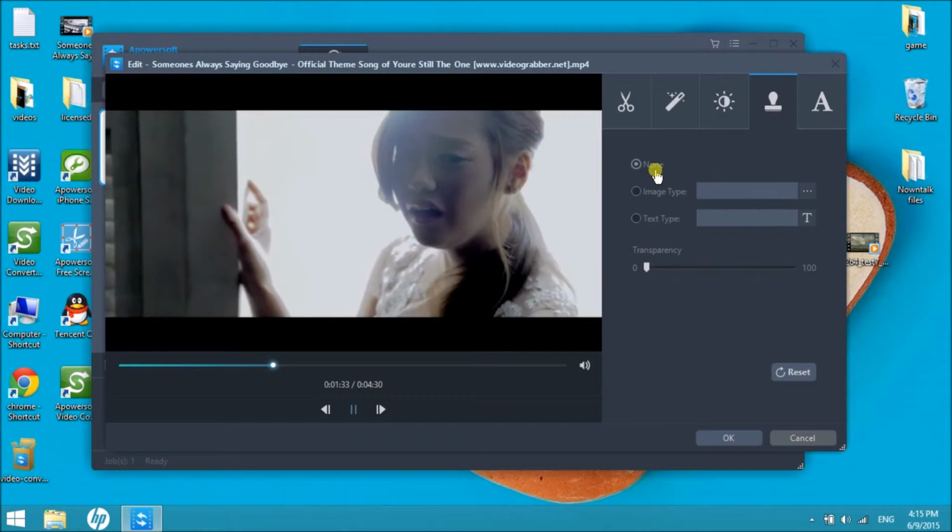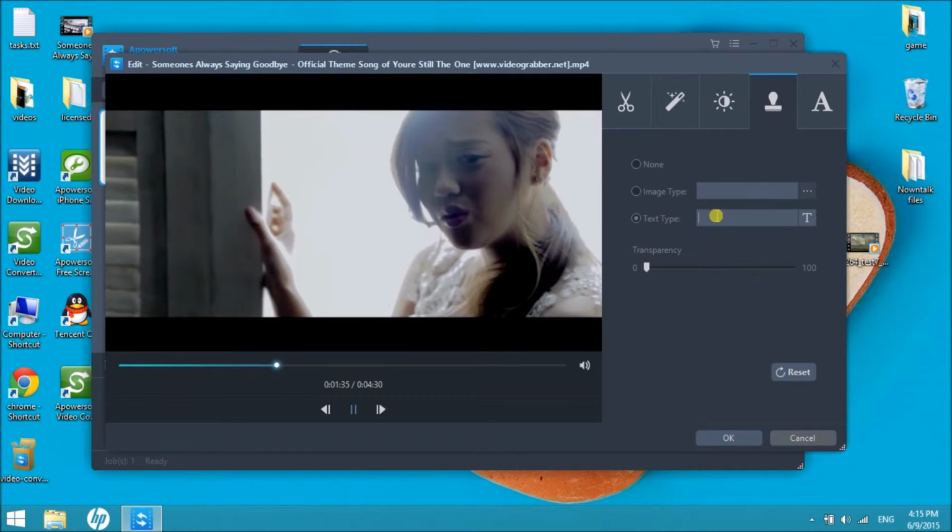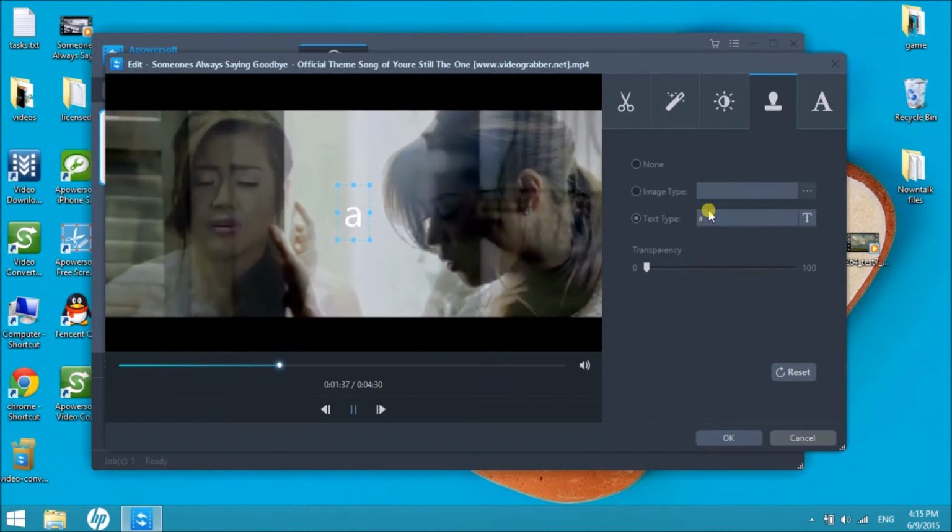You can also add watermark on the video. Perhaps a text or an image will do.